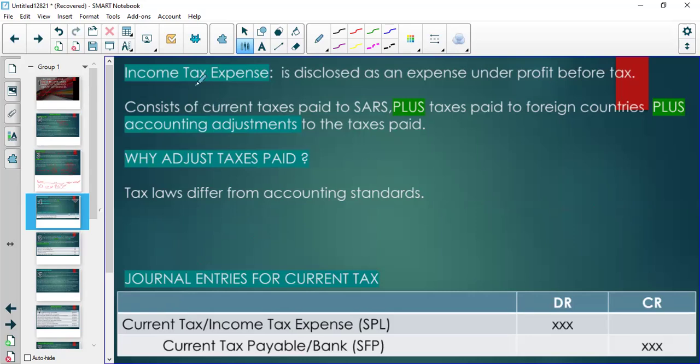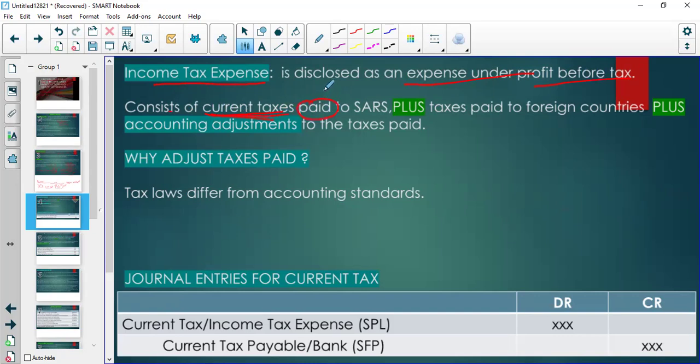Then there is current tax, and then there's what is called an income tax expense. This is the expense under profit before tax. So I want you to appreciate this: income tax is more than just current tax, because income tax consists of current taxes. Now I want you to remember that current tax is what you actually pay to SARS.